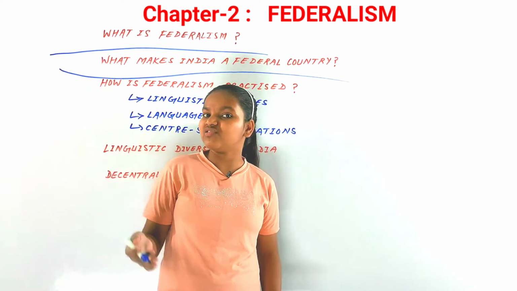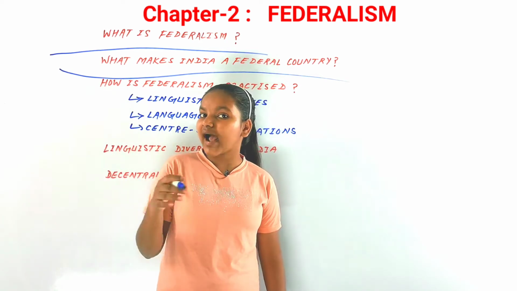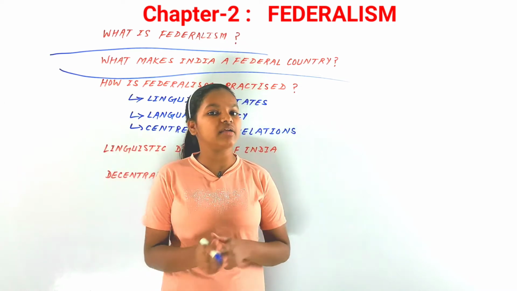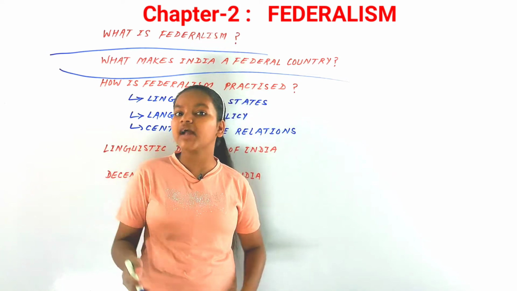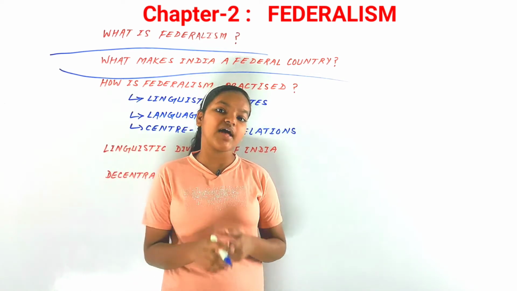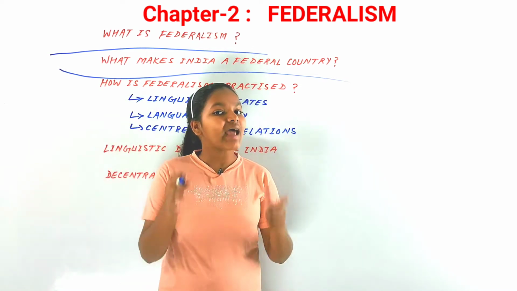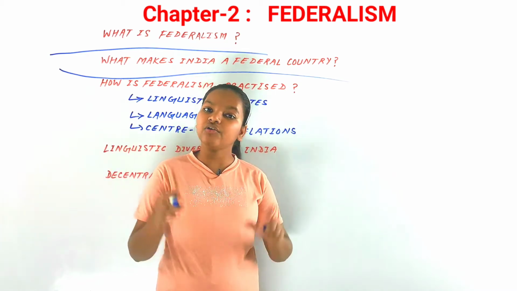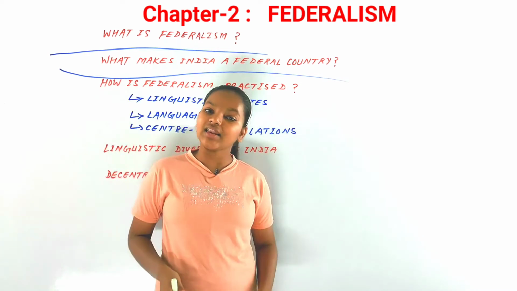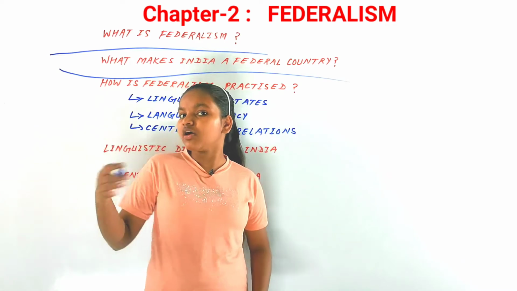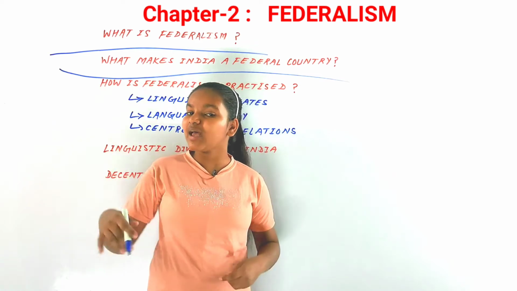The first is the union list. The union list includes all the matters that have to be settled by the union government, that is, matters that have an impact on the whole country. Matters like defense, the currency, and international affairs and relations of the country are all included in the union list. As all of you know, these are matters for the whole country, not just a region of the country. So for India, the union list is for the union government and covers matters like defense, currency, international relations and many more.